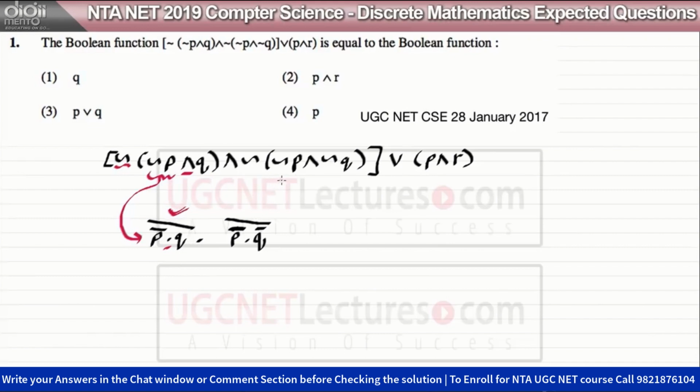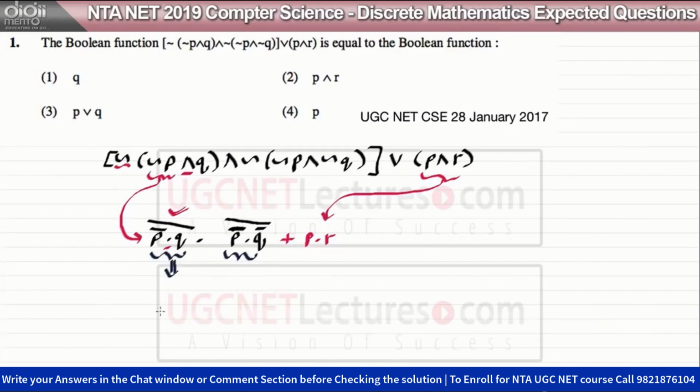In the same way you can convert the rest of the statement, and you can write it like this, plus P dot R. Now you can apply some basic digital logic formulas. Here we can apply De Morgan's law, and here also we can apply De Morgan's law to solve these statements.